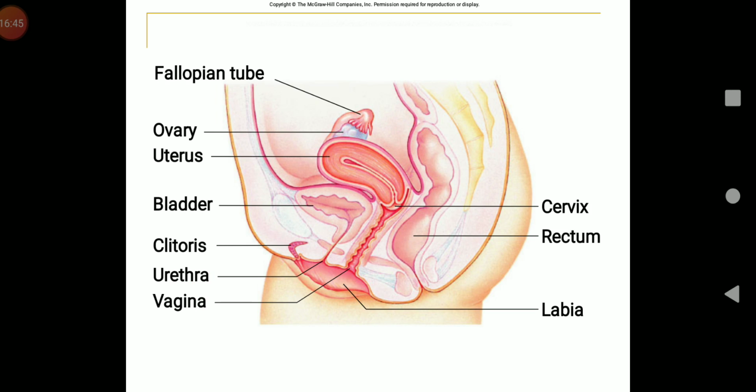Now this is the diagram of female reproductive system showing the fallopian tube, ovary, uterus, urinary bladder, the clitoris, urethra, vagina, the labia, rectum and cervix.